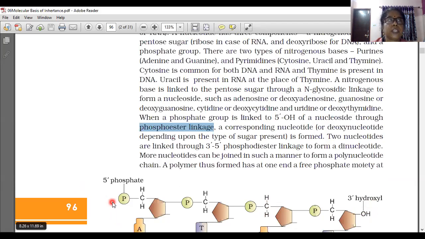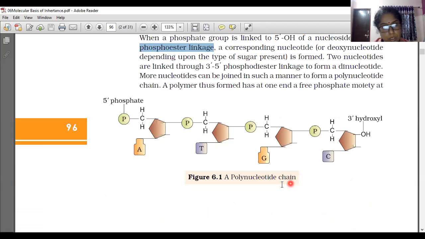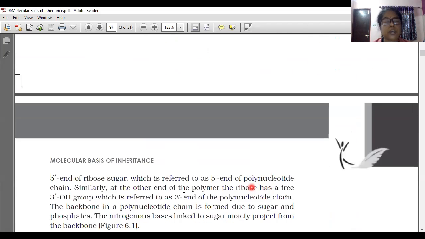Where the phosphate moiety is free, that end is the 5' end. Where the OH moiety is free, that end is the 3' end. Similarly, at the end of the polymer, the ribose has a free 3' OH group, which is referred to as the 3' end of the polynucleotide chain.